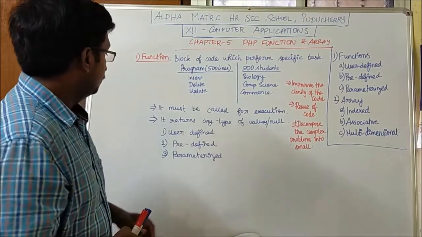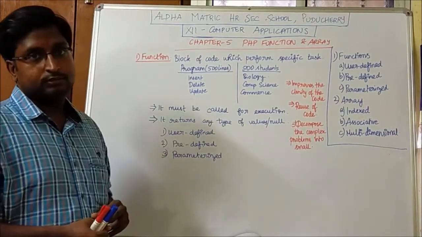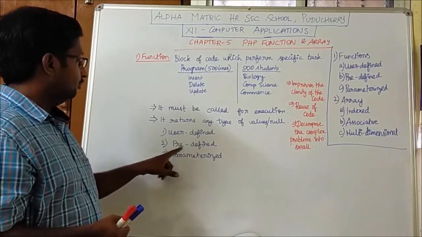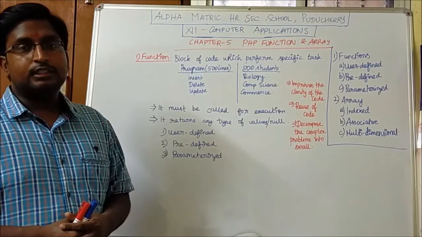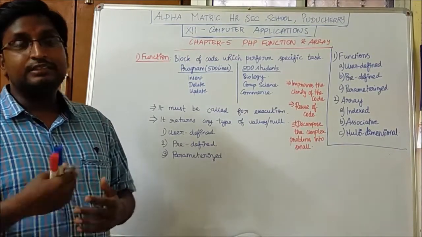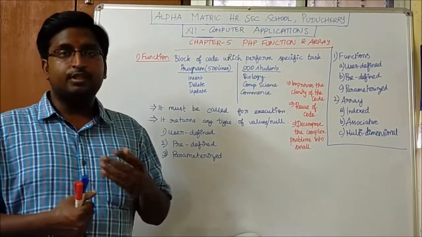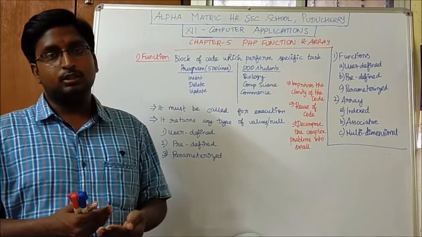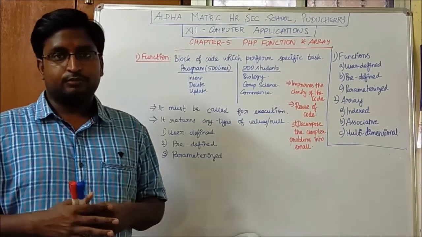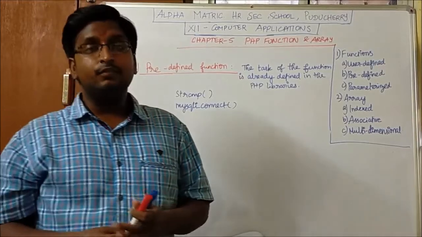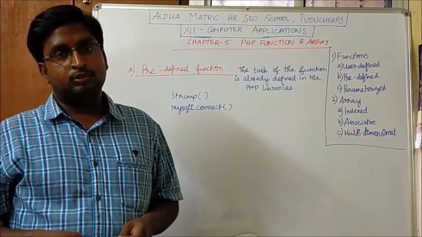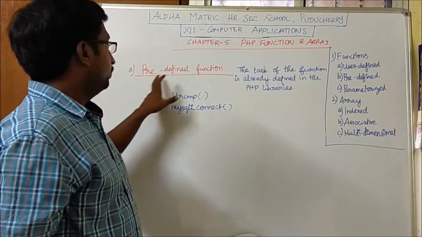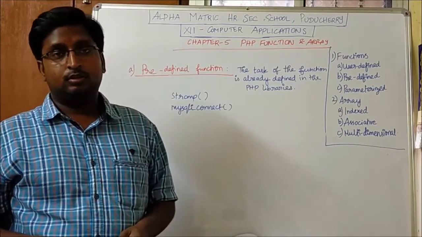So these are the three types of function. The first one is user defined, predefined and parameterized. These are the three types of functions. Let us see how the functions are to be declared and called in the upcoming session. So let us start with the various types of functions available. First, let us see about predefined function.